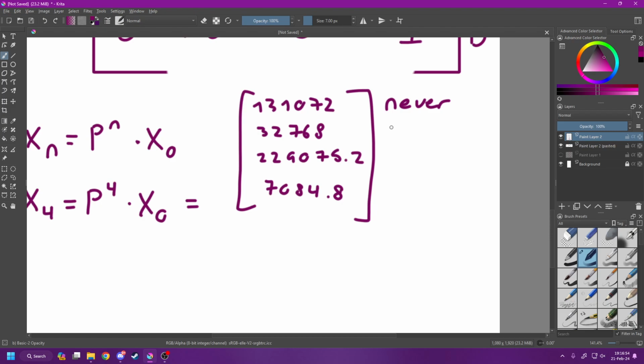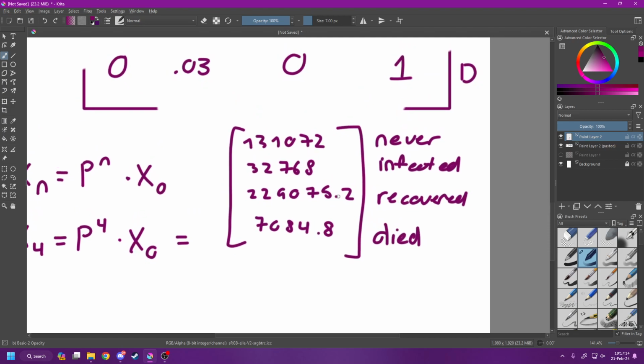32,768 will be currently infected in the 4th year. 229,075 people will have recovered and become immune, whilst 70,085 people will have died in the 4th year.